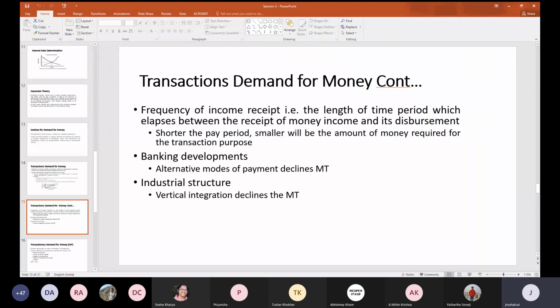If your alternative modes of payments are more, there are alternative avenues, then there is no need to hold the cash with you. It is basically holding liquid cash with you. So instead of holding that, you are keeping the money in the bank, and it's not necessary that we are spending that money every day, right? But whatever period the money is kept in the bank, that money can be utilized for other purposes by the bank. Even for one day, you think about it in an aggregate sense.